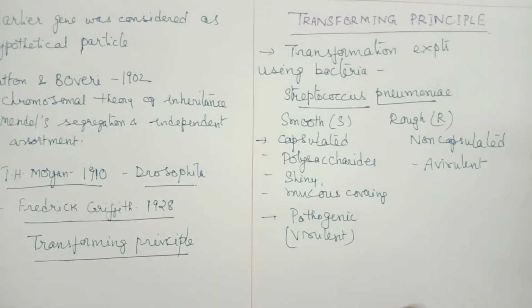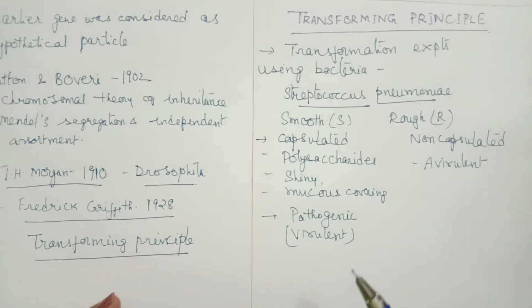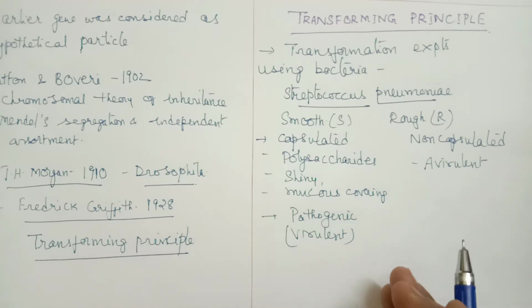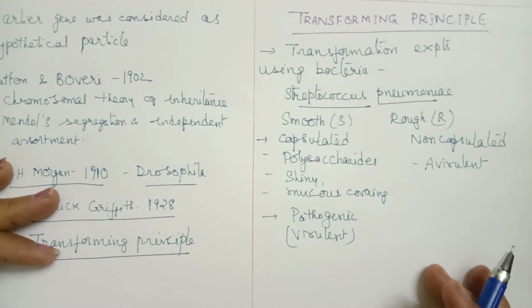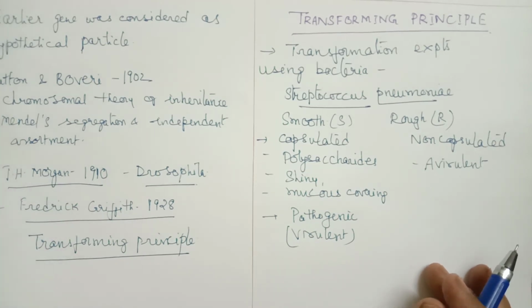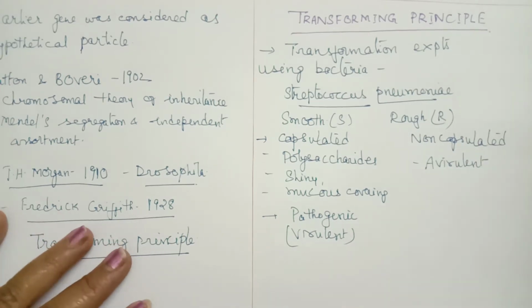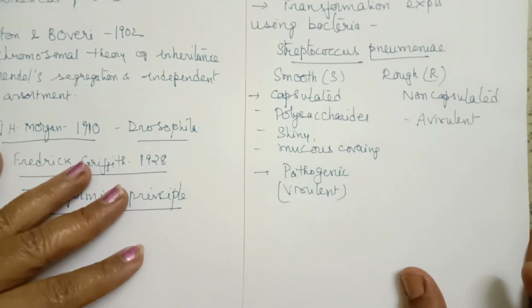So he observed the transformation between these two. After the experiment, he found that the rough type changes to smooth type. That is, it becomes pathogenic. He conducted a series of experiments and observed that there is transfer of some substance, which he called the transforming principle, because it is bringing about transformation and changes the rough type into smooth type. So let us see what experiments were conducted by him and how the transformation occurs. He conducted 4 sets of experiments.